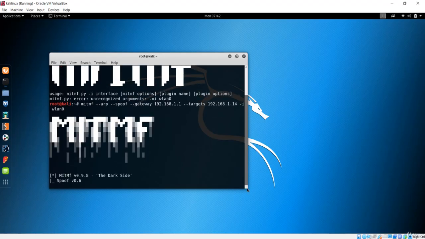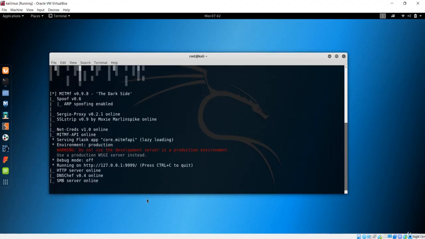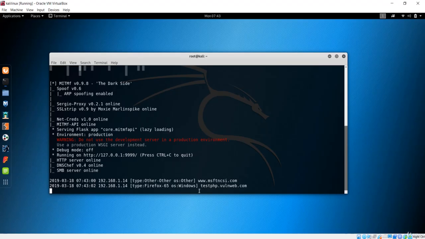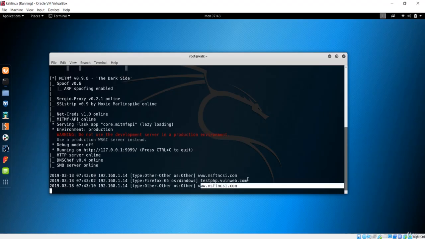Now our man in the middle framework is online. So let's go over here and surf for something. So I'll just say testphp.vulnweb.com, and let's surf this one and go back here. Then you could clearly see we are capturing these websites, and this is done by the man in the middle.